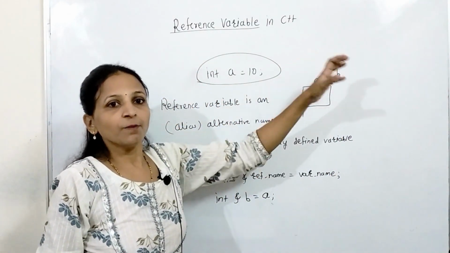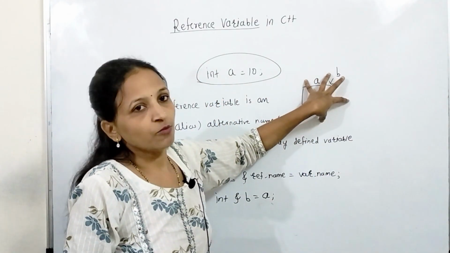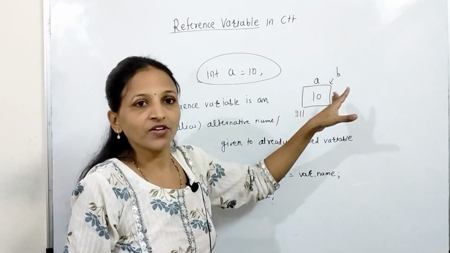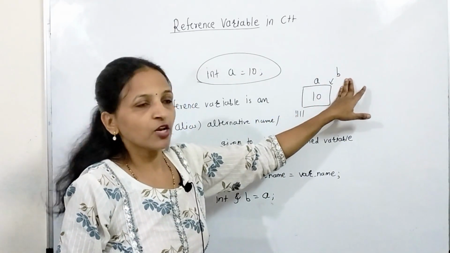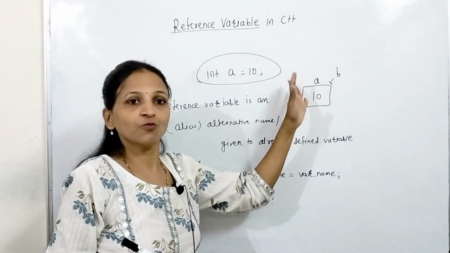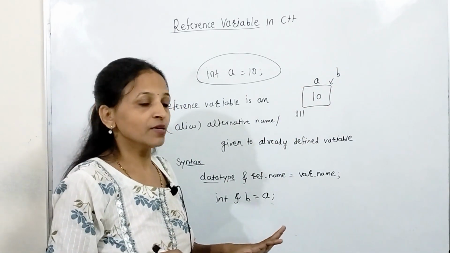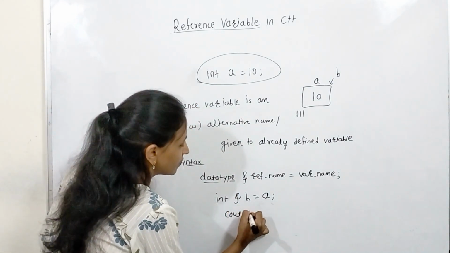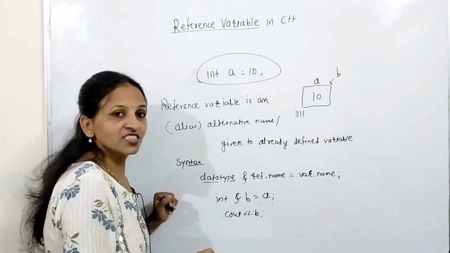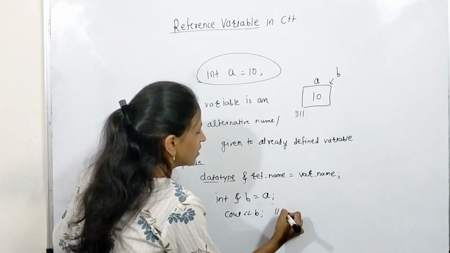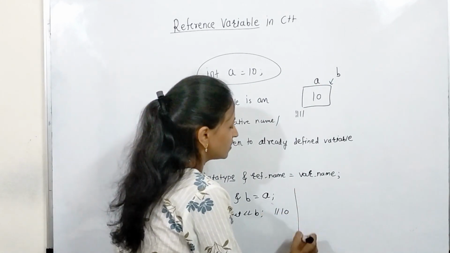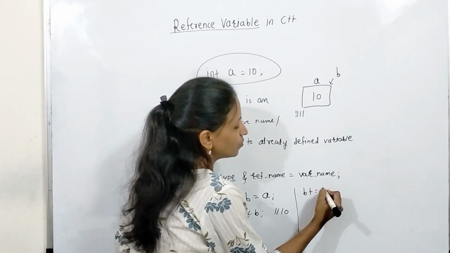Now this a and b will refer to the same memory block. Meaning if you are displaying the value of a, of course you will get 10. Again if you are displaying the value of b, of course you will get 10, because both are the same. Getting my point? Now see, let's say I am displaying the value of b, then I will get of course 10. Then if I am modifying the value of b, let's say b plus equal to 10.